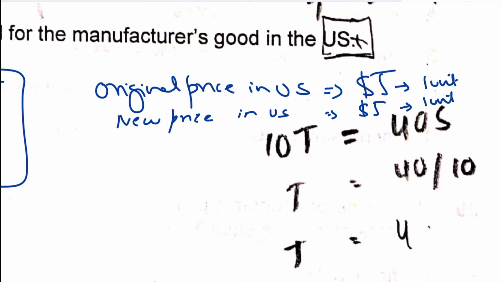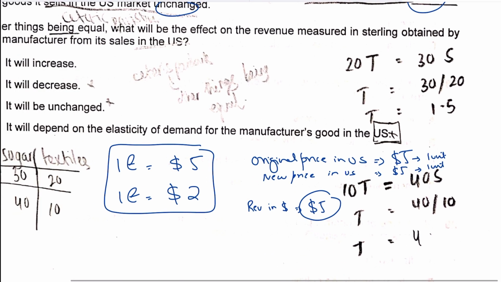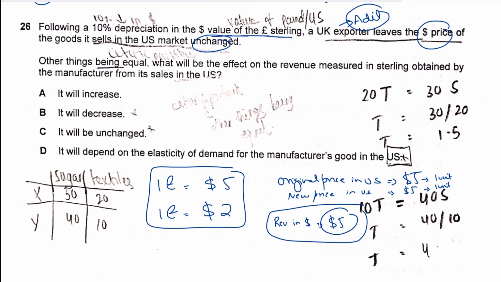Now let's suppose someone in the US buys my goods for $5. He buys a unit. So how much revenue will I get in dollars? The revenue in dollars that I will get if 1 unit is sold is $5. Now they're asking, other things being equal, what will be the effect on the revenue that is measured in sterling?